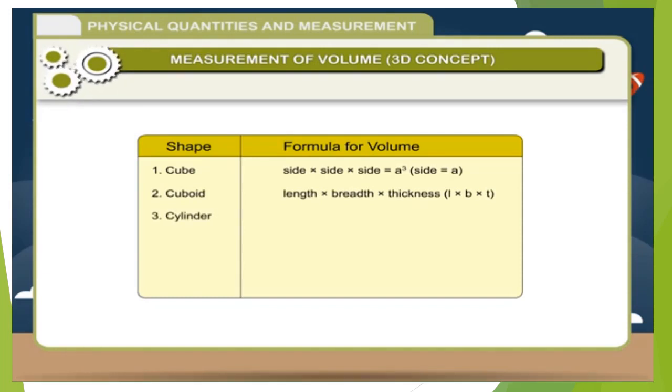3. Cylinder: pi r square h. 4. Sphere: 4 by 3 pi r cube. 5. Cone: 1 by 3 pi r square h.